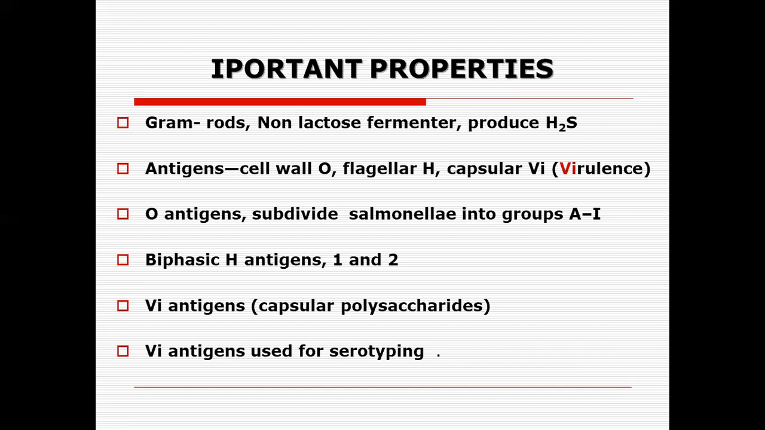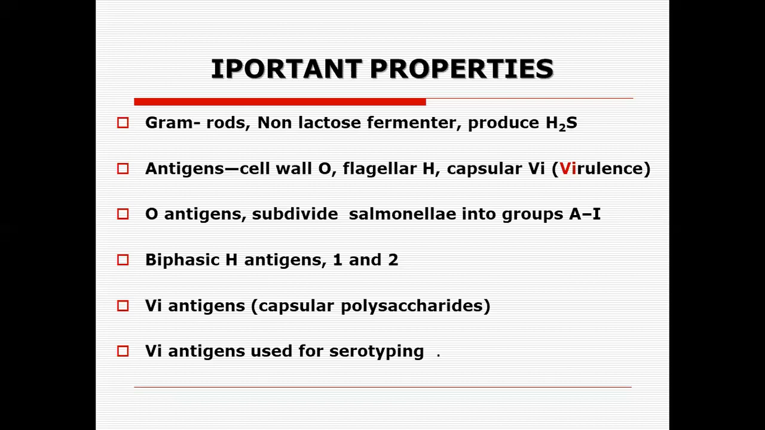Now the capsule in the case of Salmonella typhi, which is a true human strain of the Salmonella genus, is virulent. That is why it has always been designated as the virulence capsule, and we designate it Vi, the Vi virulence capsule of Salmonella typhi. Now the O antigens: we can divide the total Salmonella into different O antigen groups starting from A to I. The flagellar antigen occurs in two phases, phase 1 and phase 2. It's a biphasic microorganism. The Vi antigen is a capsular polysaccharide, and it is used for serotyping.